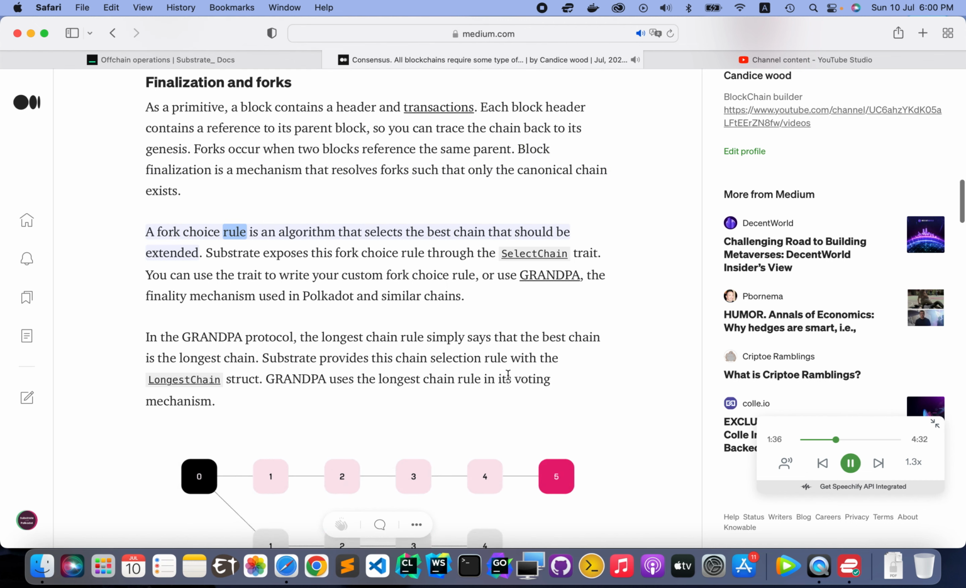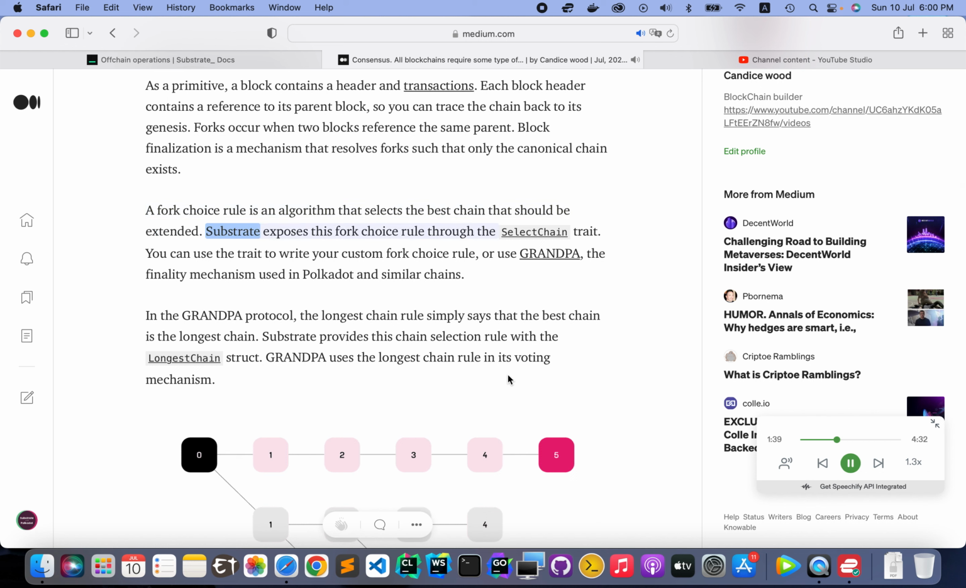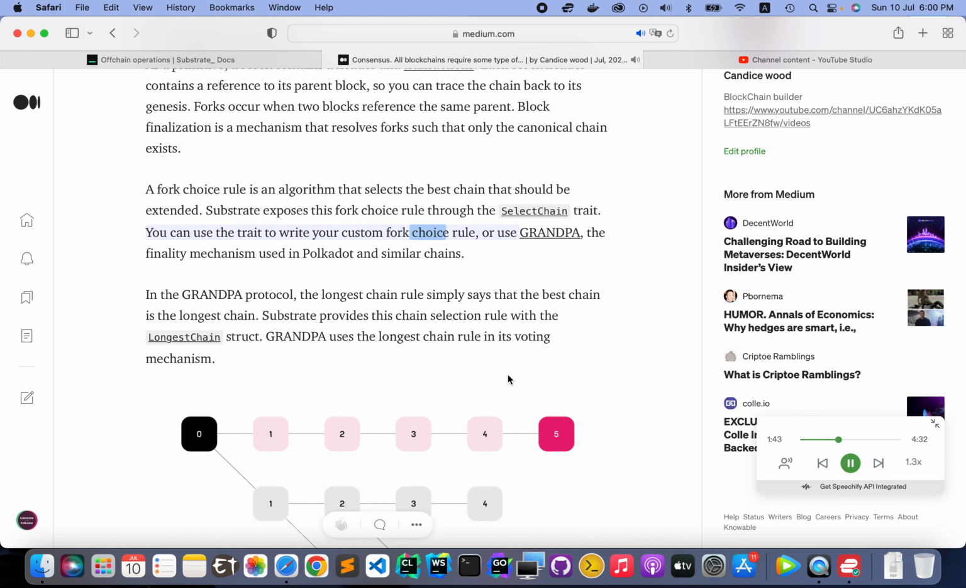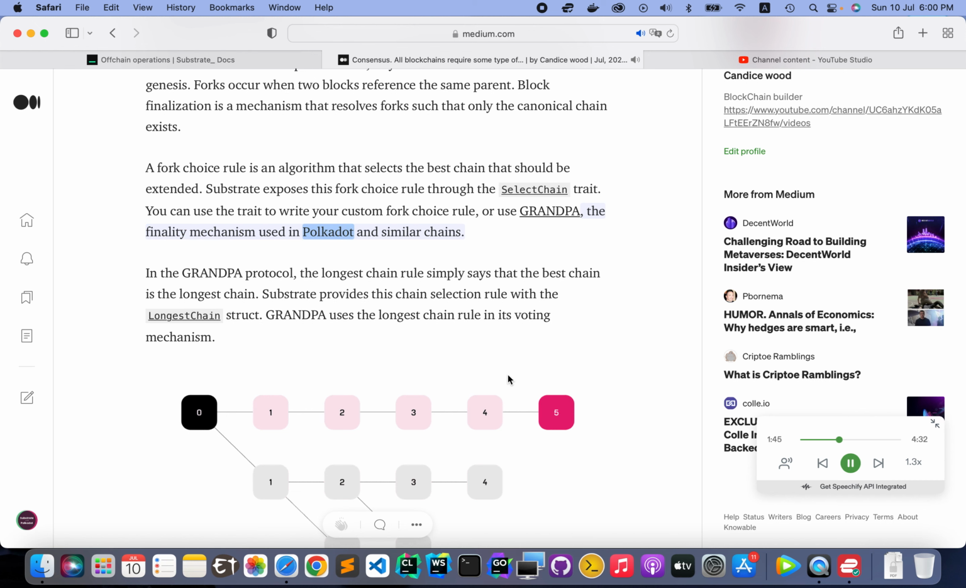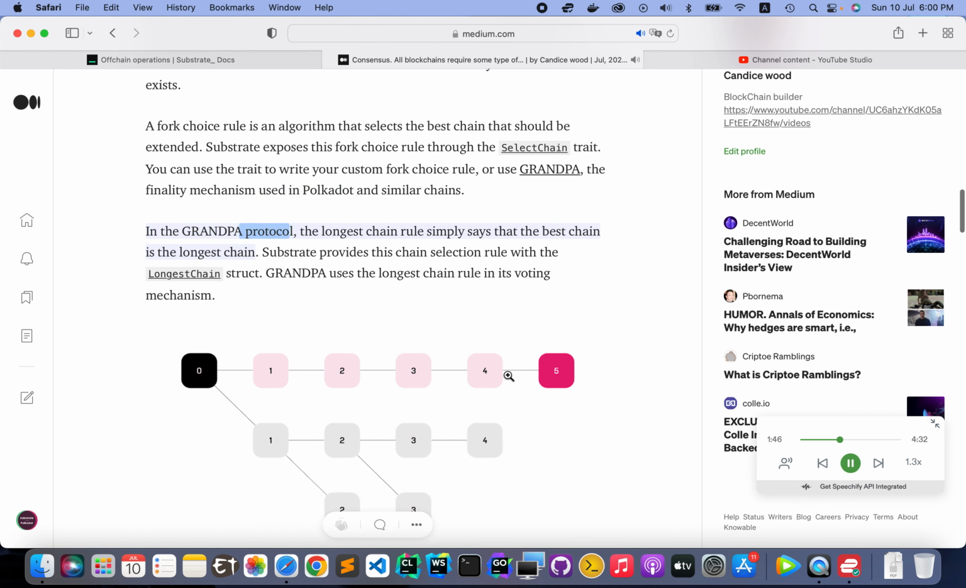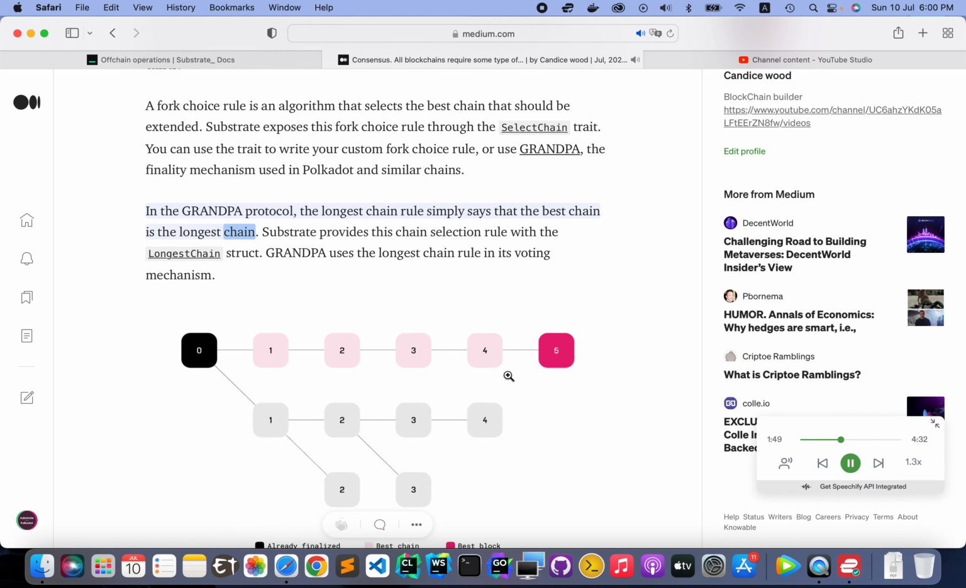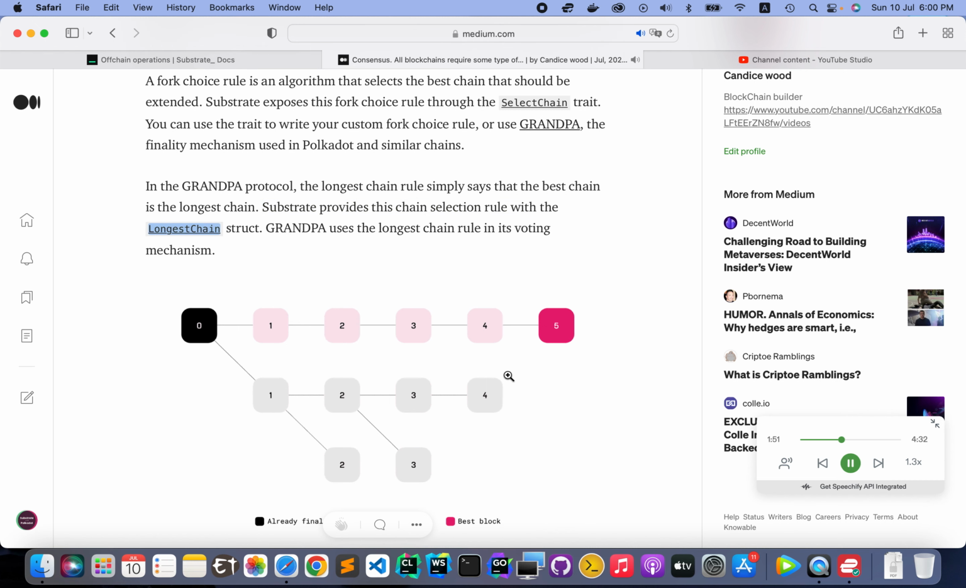A fork choice rule is an algorithm that selects the best chain that should be extended. Substrate exposes this fork choice rule through the select chain trait. You can use the trait to write your custom fork choice rule, or use Grandpa, the finality mechanism used in Polkadot and similar chains. The longest chain rule simply says that the best chain is the longest chain. Substrate provides this chain selection rule with the longest chain struct.